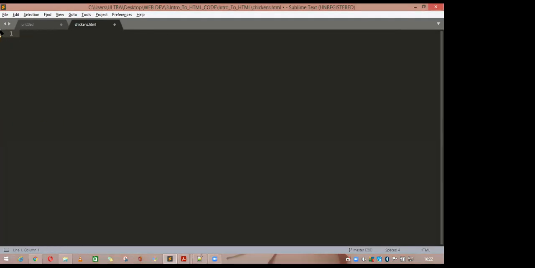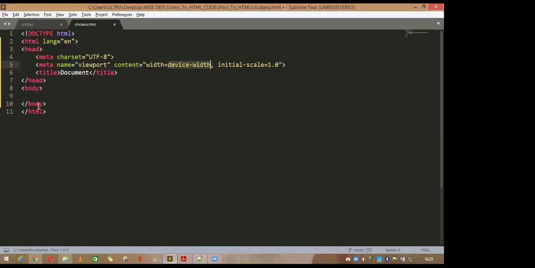If you type the exclamation sign and hit the tab button, you can see a skeleton of HTML here. On the top, this is the HTML doctype. It is telling that this is an HTML type document. If you open it in the browser, it will show you some result. On the heading, it is written as Document. So let's save this one and start from the basics.